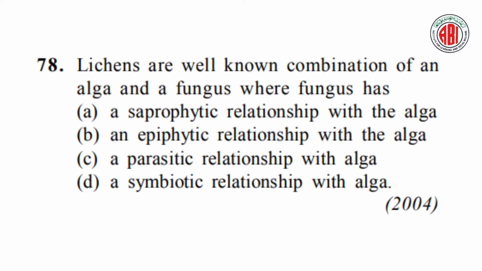Now let us talk about question number 78. Lichens, which are well known as the combination of algae and fungus, where the fungus has: here are four different options given: a saprophytic relationship with the algae, an epiphytic relationship with the algae, a parasitic relationship with the algae, a symbiotic relationship with the algae. Let us see the right answer for this question.